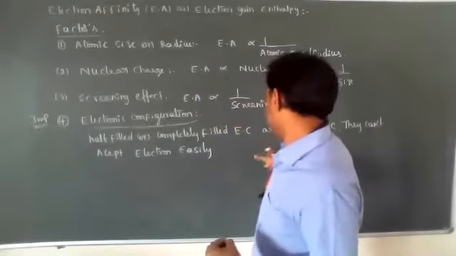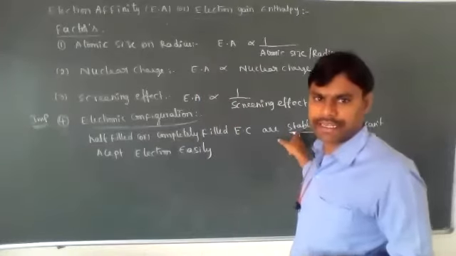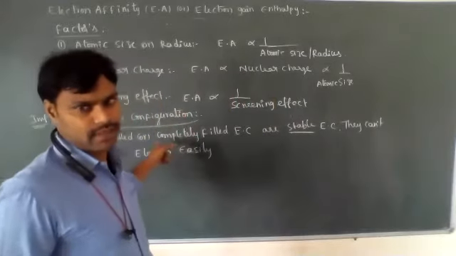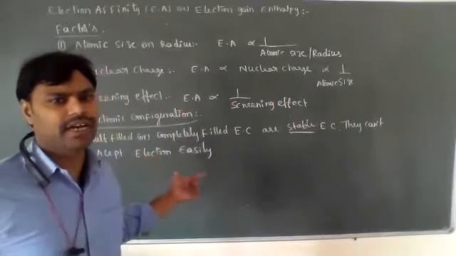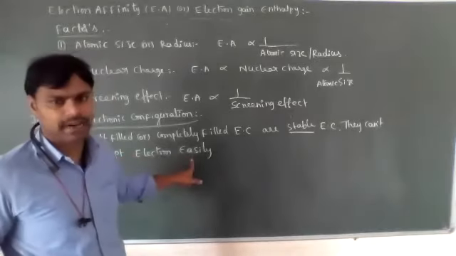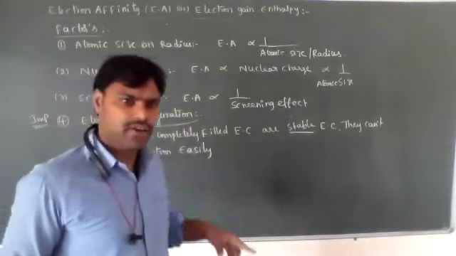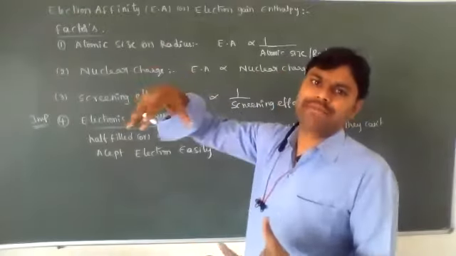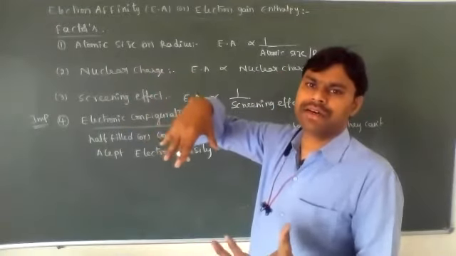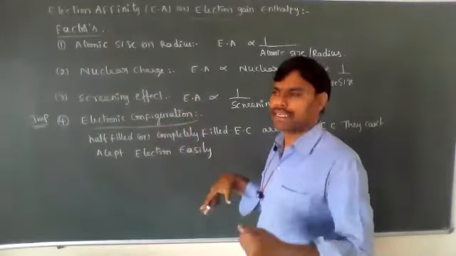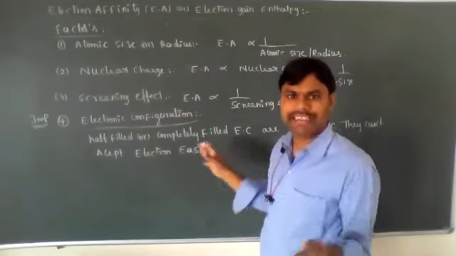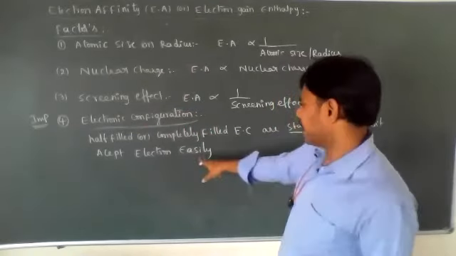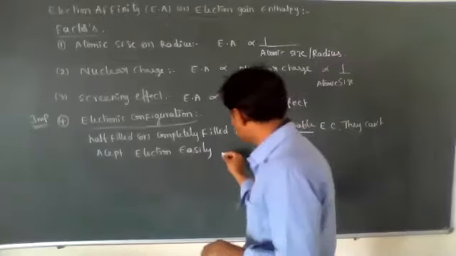Same way, for atoms containing stable electronic configurations, the addition of an electron is very difficult. They cannot accept electrons very easily. But if we force them and apply more energy, then they can accept an electron, but during that process energy will not be released. Instead, energy will be absorbed. That's why they cannot accept electrons easily.